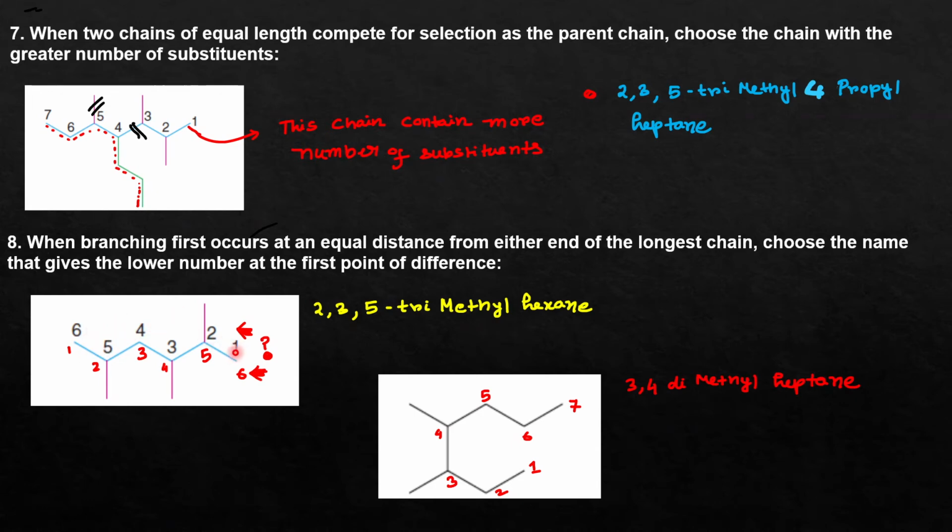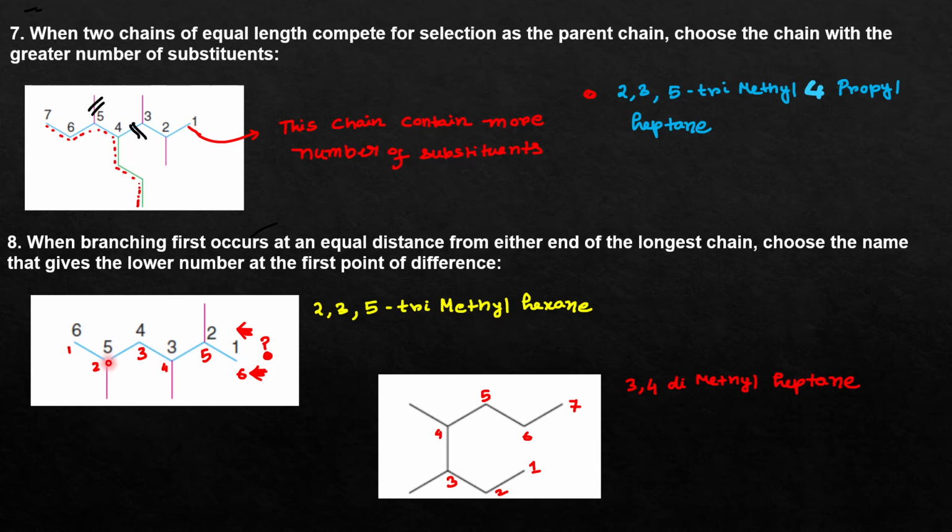You can number from left to right: 1, 2, 3, 4, 5, 6. At number 2, the first substituent comes. If you number from the other side, 1, 2, 3, 4, 5, at number 2 also the first methyl substituent comes.